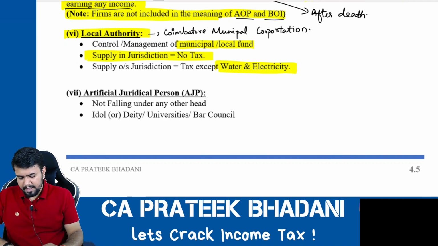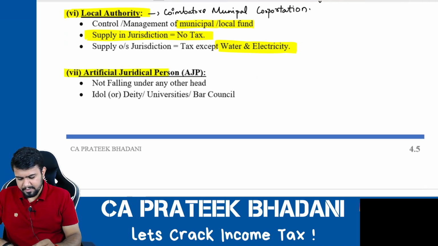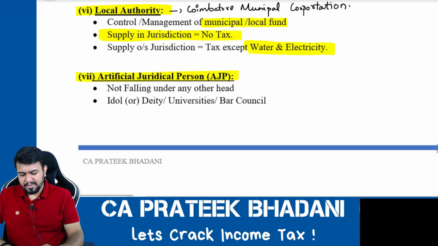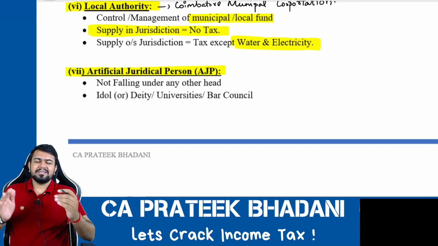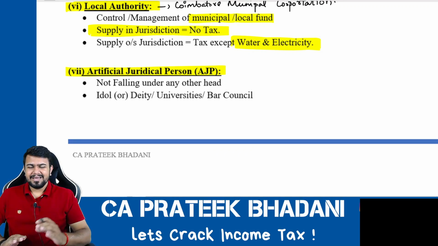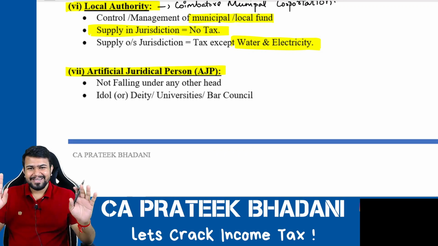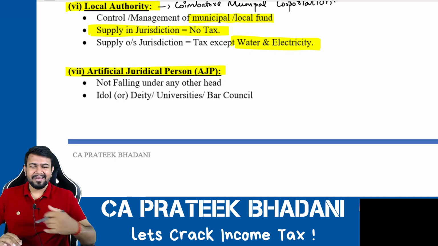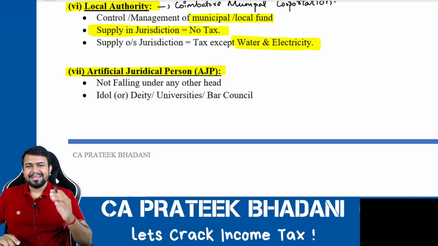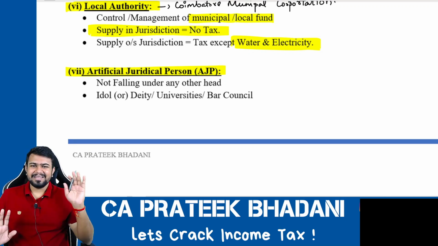Next, artificial juridical person. This is like the last type of person, in which the Income Tax Act is trying to tell that if any person is left out or not covered in any other definition, then it will be considered a person in this definition.